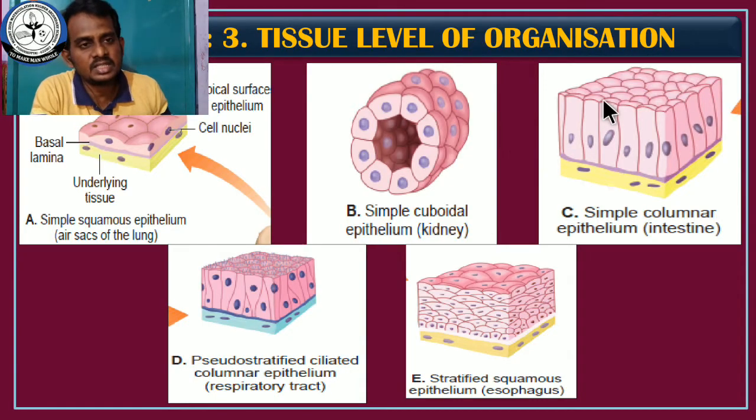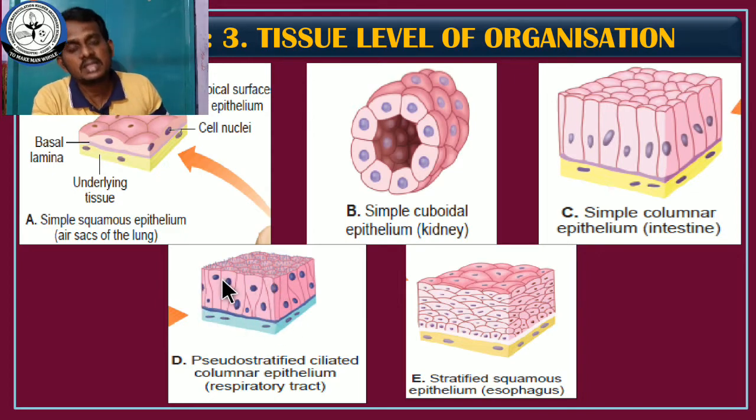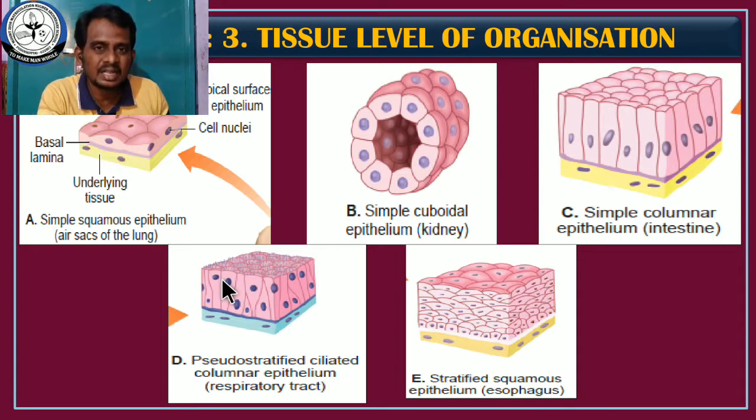Students, see this diagram. This is the structure of a single columnar epithelial cell. See, columnar cells are tall, pillar-like cells. The nucleus is located at the base of the cell. This structure is called the basal lamina. And this is the structure of pseudo-stratified epithelial cells. This is also a single layer of cells.